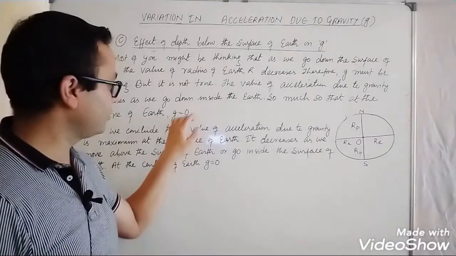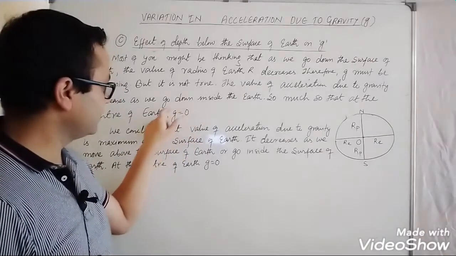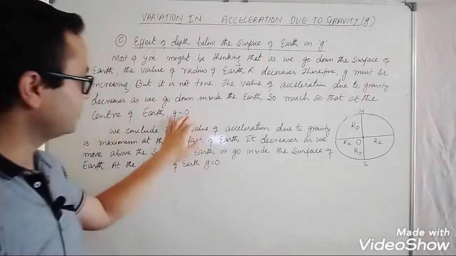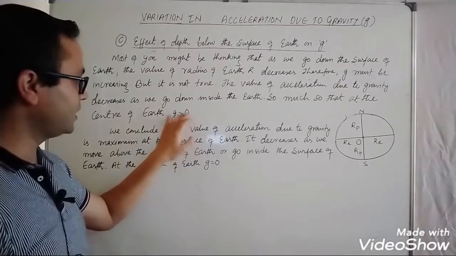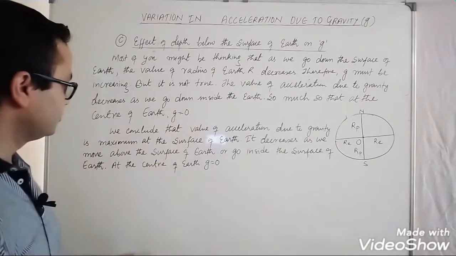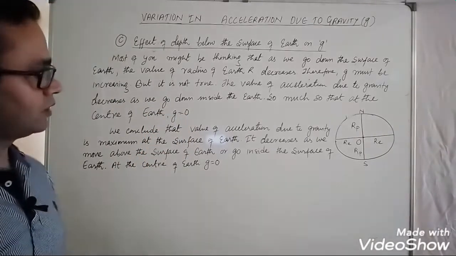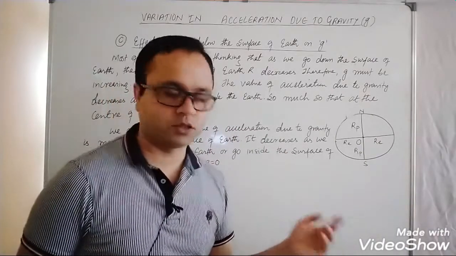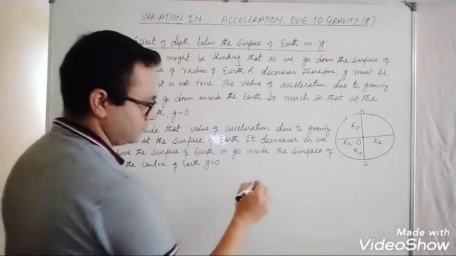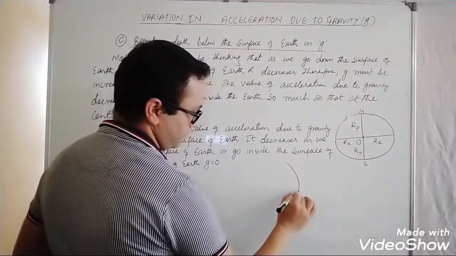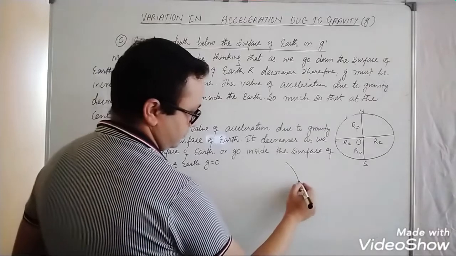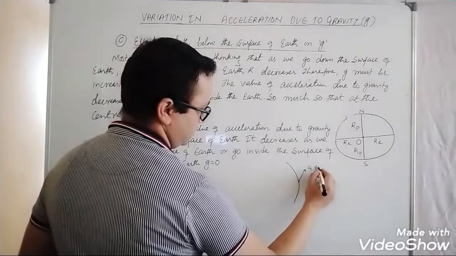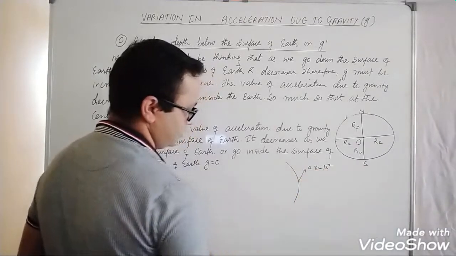Please keep in mind these things. At the center of the Earth, g equals 0. So we can conclude that the value of acceleration due to gravity is maximum at the surface of the Earth. Suppose this is part of the surface of the Earth. On the surface it is 9.8 meter per second square.